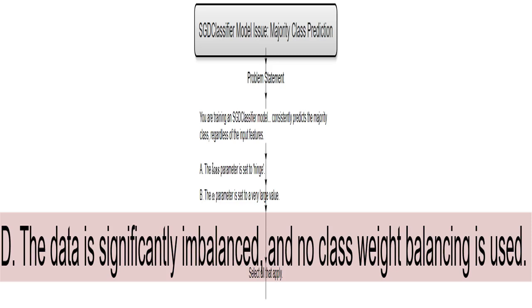If my data has a huge imbalance in classes, way more examples of one group than the other, and I don't use class weighting, I'm teaching the model to be biased. My model focuses on minimizing errors overall, so it's easier for it to always guess the majority class, even if it's wrong a lot of the time for the less frequent group. It's like having a test with 90% of the answers being A. A simple model would just guess A for everything, even if it's not always right.